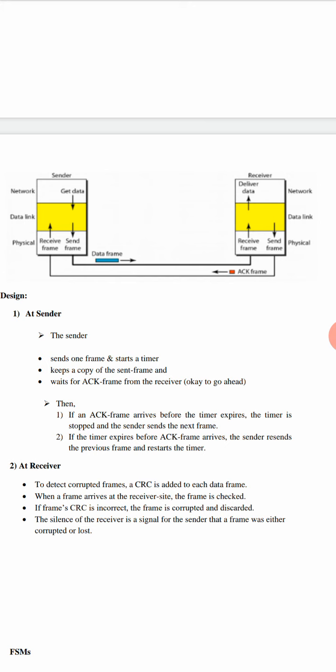When the receiver receives the frame, it will send the acknowledgement back to the sender. The acknowledgement is nothing but the confirmation to the sender regarding the frame received by the receiver. After sending the acknowledgement, the receiver will extract or decapsulate the data from the frame and deliver the data to the network layer. This is the procedure.